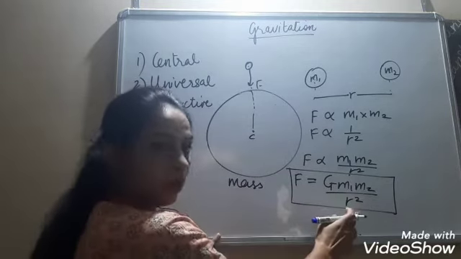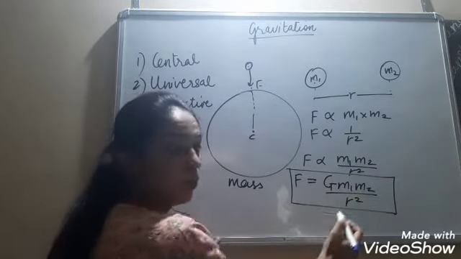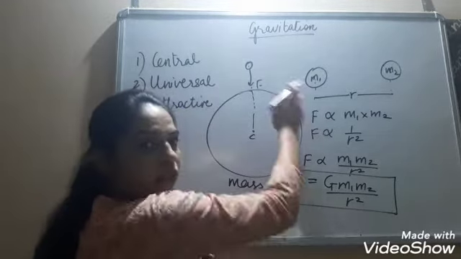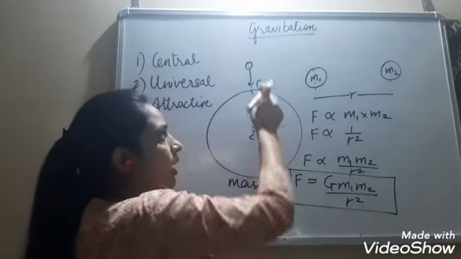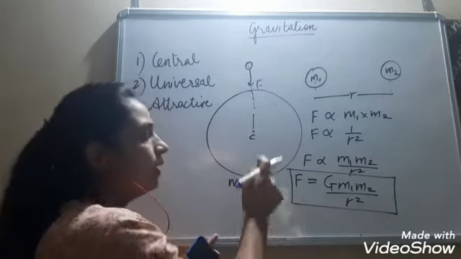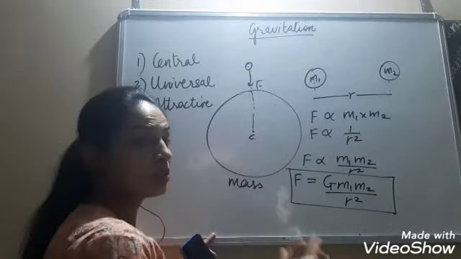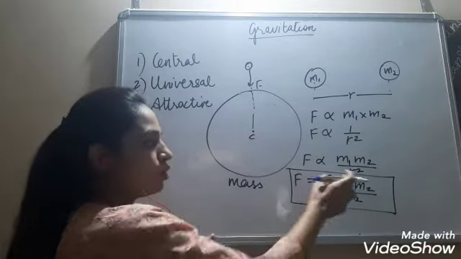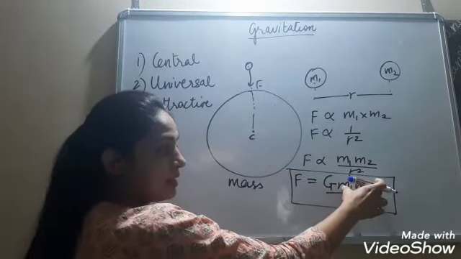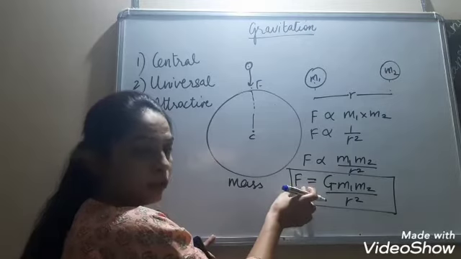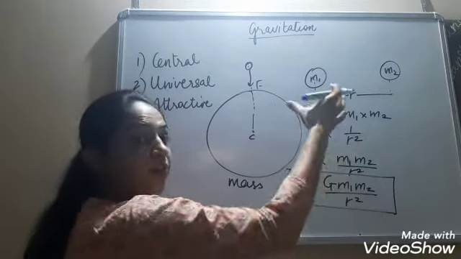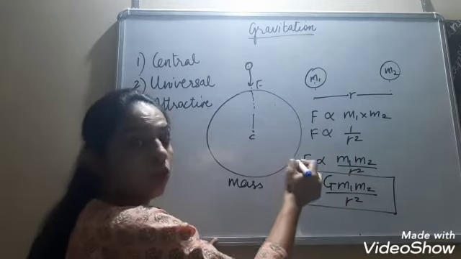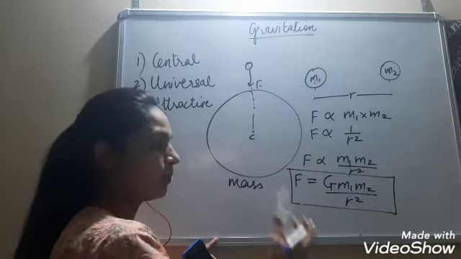So what do we learn from here? That force is directly proportional to the product of their masses. That means if there's a very huge body like Earth and a small body like a ball, then the product of their masses is going to be large, because the mass of the Earth is very, very high. Since this product is in the numerator, it is directly proportional to the force. That means the heavier the bodies, the more the mass of the bodies, the more will be the gravitational force.